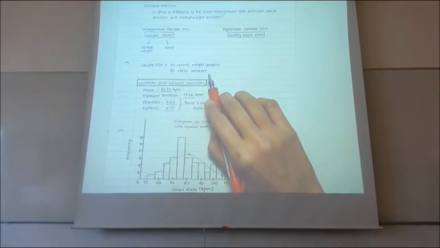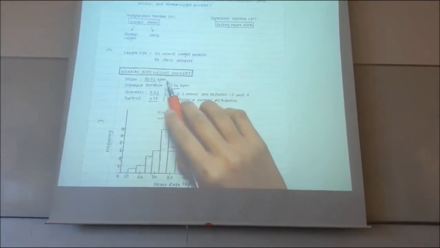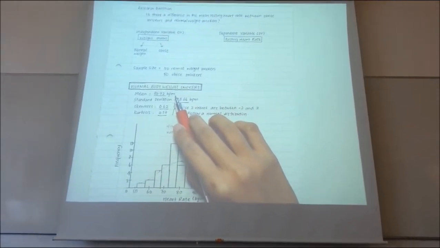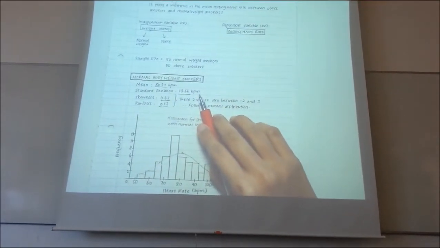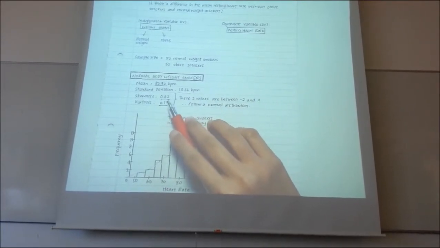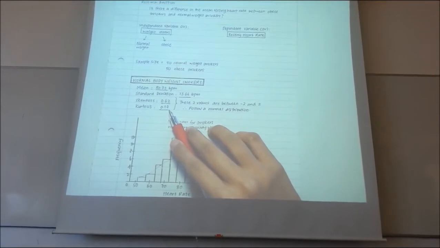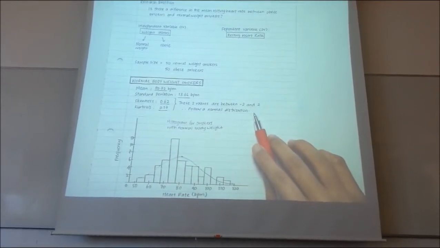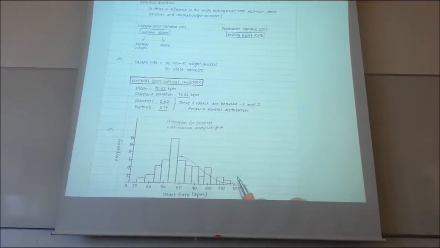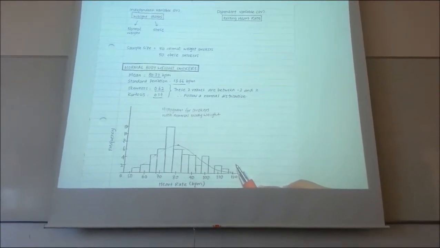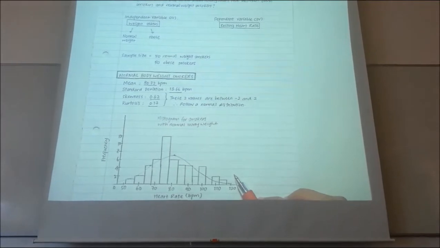For our normal body weight smokers, the mean resting heart rate is 80.72 beats per minute. The standard deviation is 13.66 BPM, and the skewness is 0.62 and kurtosis is 0.17. Since these two values are between -2 and 2, it follows a normal distribution. The histogram below shows a normal curve too, which also shows that the normal body weight smokers follow a normal distribution.